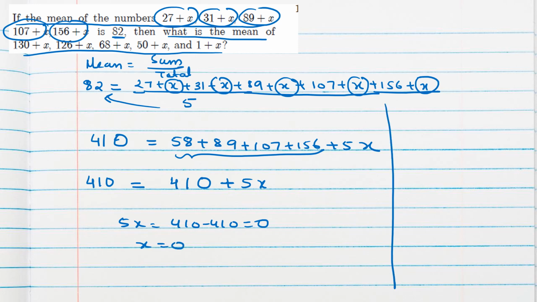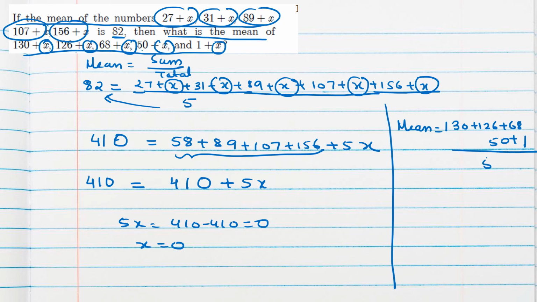That means here in each number x will be 0, so only the constant numbers are remaining. So that we can find easily. Mean is 130 plus 126 plus 68. I am not writing plus x because the x value we got as 0. Such 4 numbers are there. 130, 126, 68, and 50 is also there.